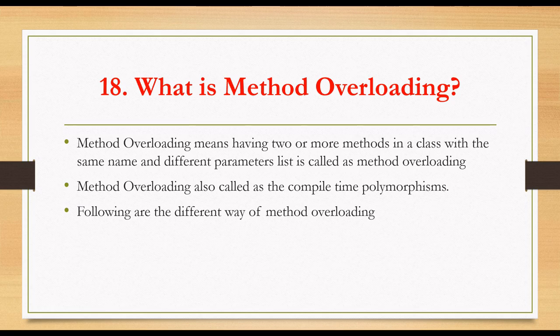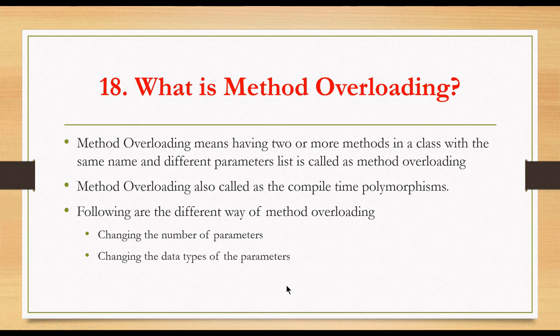Following are the ways we can create method overloading. First way, changing the number of parameters. Second way, changing the data type of parameters. And third way, changing the order of the parameters of the method. All those are ways we can create method overloading. The first, changing the number of parameters, means if I declare two methods in one class, the method name should be the same. In the first method I have declared two parameters, and in the second method I have written three parameters. That means changing the number of parameters.